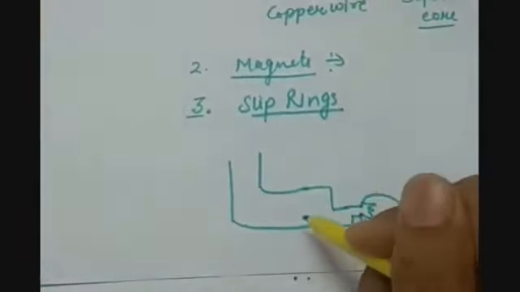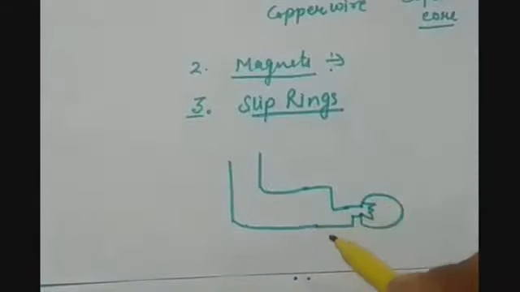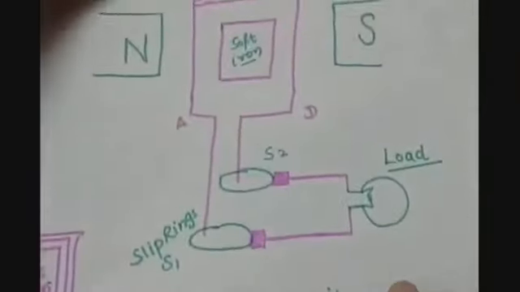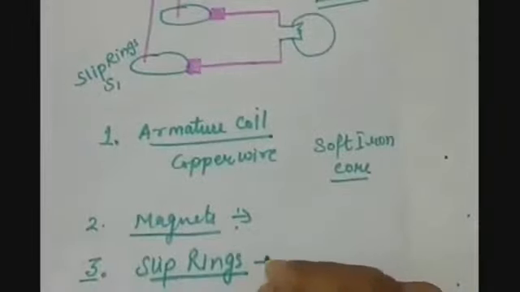And this will cause problems. So that is why these slip rings are used.